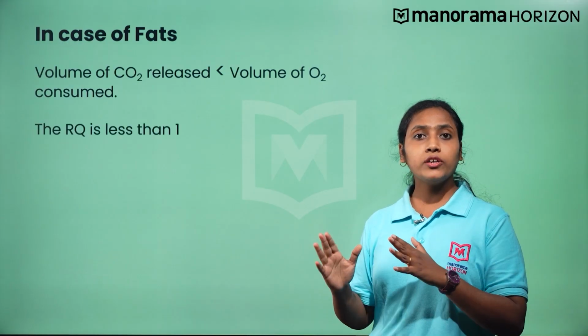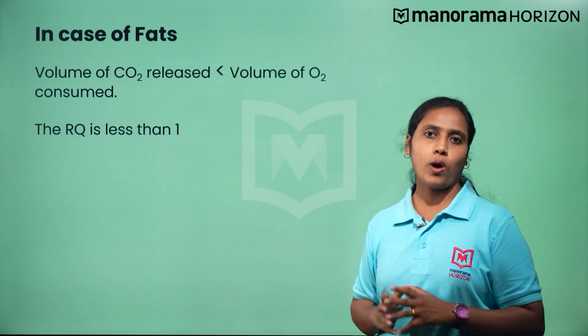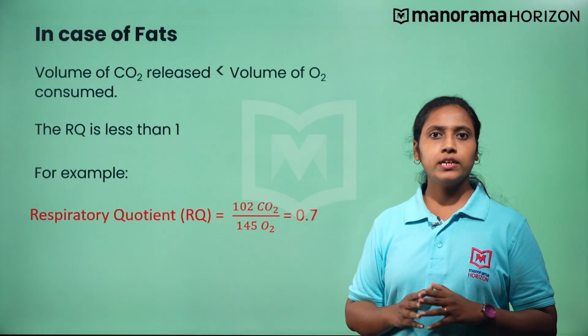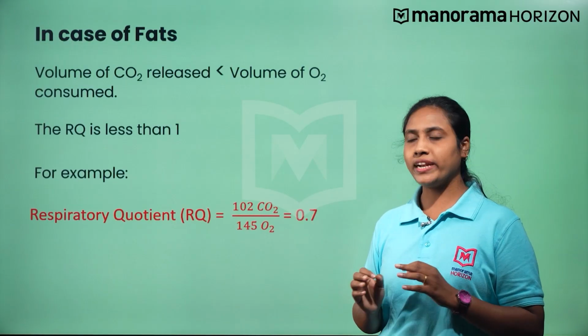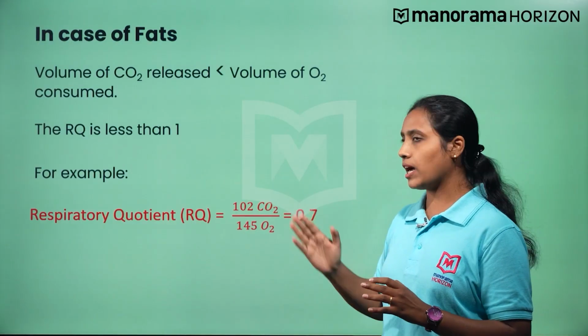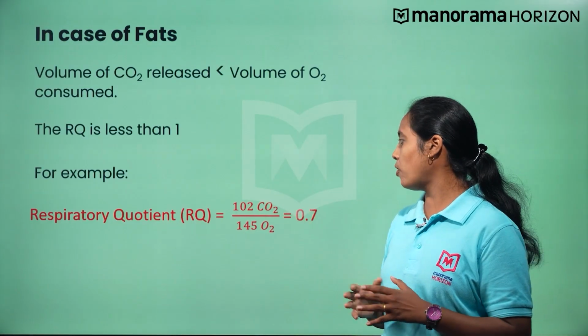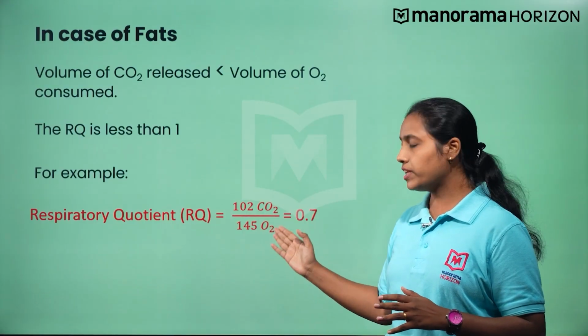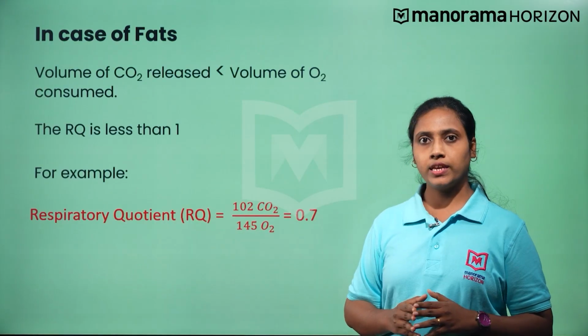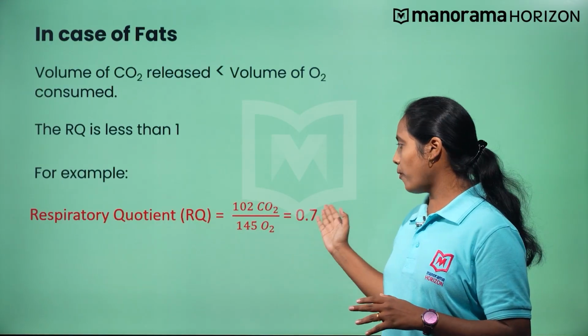Yes, the RQ will be less than 1. Here, for example, tripalmitin, when digested, 102 molecules of carbon dioxide is evolved and 145 molecules of oxygen is used, giving an RQ of 0.7.